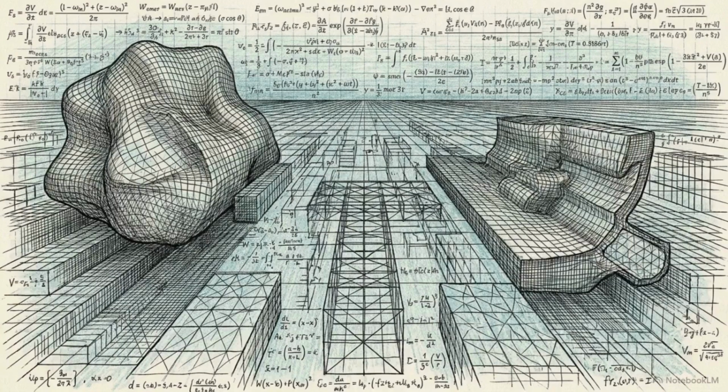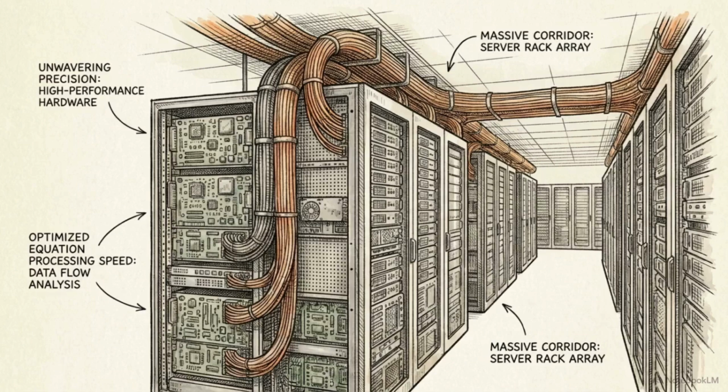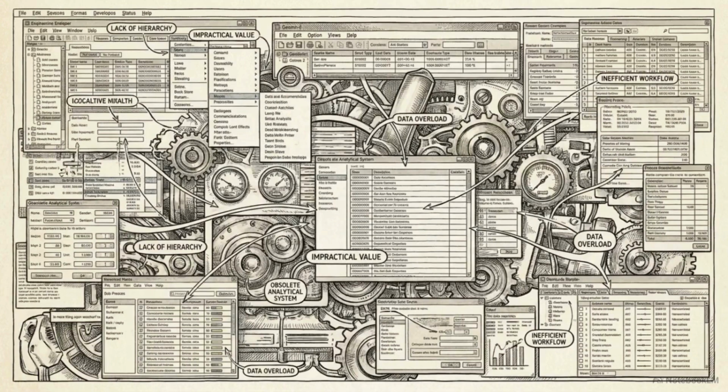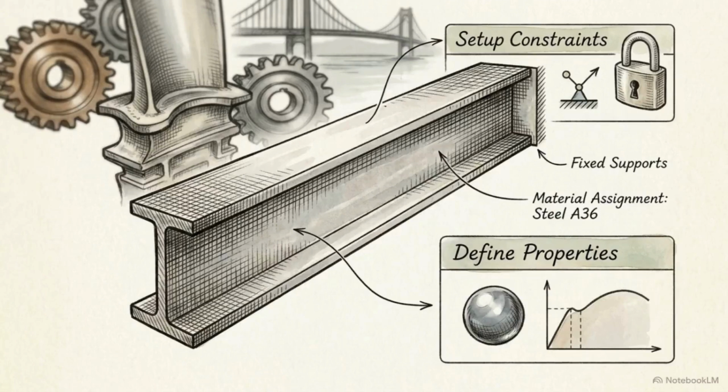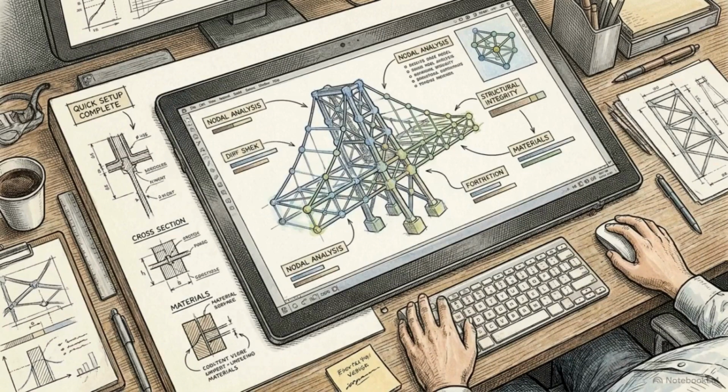Processing nonlinear multiphysics contact models across high-density meshes generates a massive mathematical payload. To manage this, ADINA relies on high-performance solvers that are optimized specifically to process huge arrays of equations with strict speed and unwavering precision. Yet, immense computational power holds little practical value if the software interface is too convoluted for an engineering team to efficiently operate. ADINA features a graphical interface designed to simplify the exact definition of complex boundary conditions and specific material assignments, drastically reducing the time required to properly set up a model.